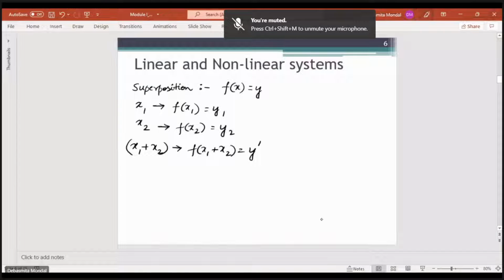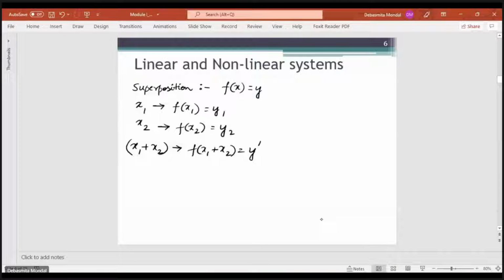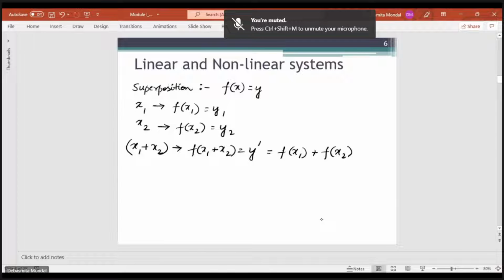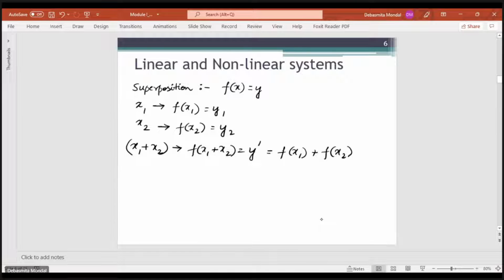Now the superposition theorem says that if f(x1 + x2) is equal to f(x1) + f(x2), that means if this equation is satisfied, the system is satisfying the superposition theorem.